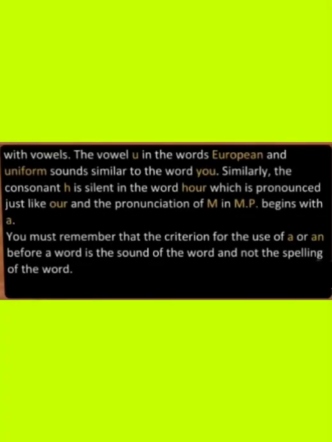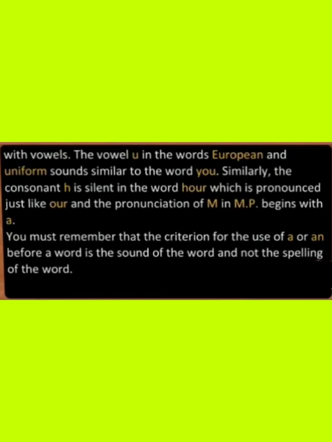The vowel U in the words European and uniform sounds similar to the word you. Similarly, the consonant H is silent in the word hour, which is pronounced just like our, and the pronunciation of MP is em-pee, which begins with an.